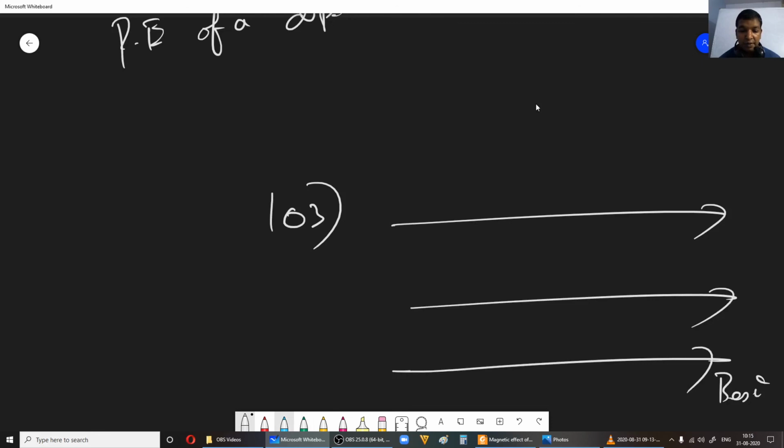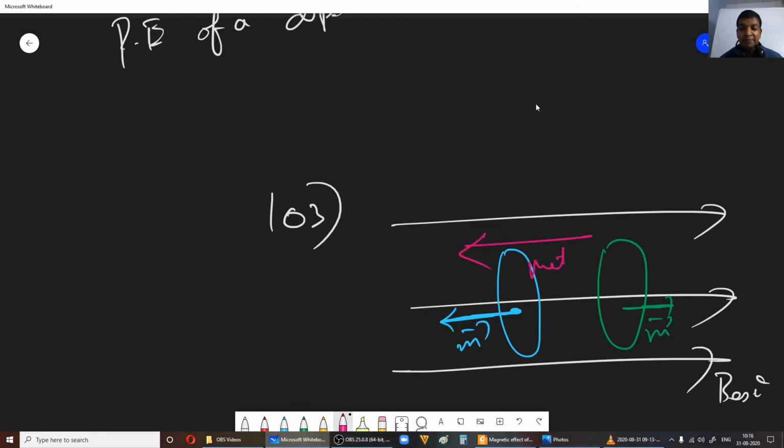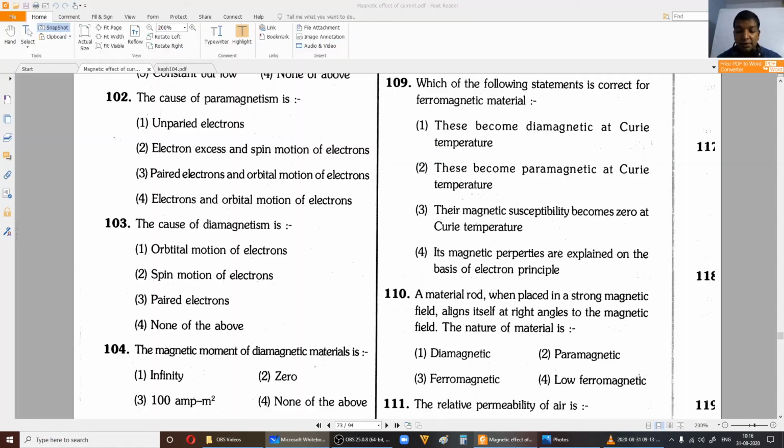Now you have two electrons, these are the two revolving electrons, let us say. Once you keep it in the external magnetic field, the magnetic moment of this electron will increase, and the magnetic moment of this electron will decrease. Therefore, you will see a net magnetic moment in the direction opposite to that of the external magnetic field. So we know this story. It is due to orbital motion of electrons.